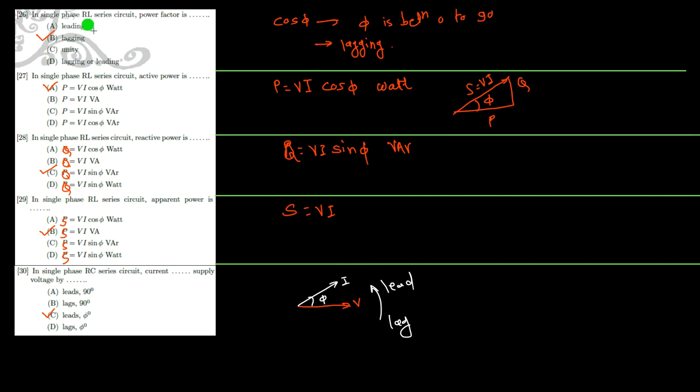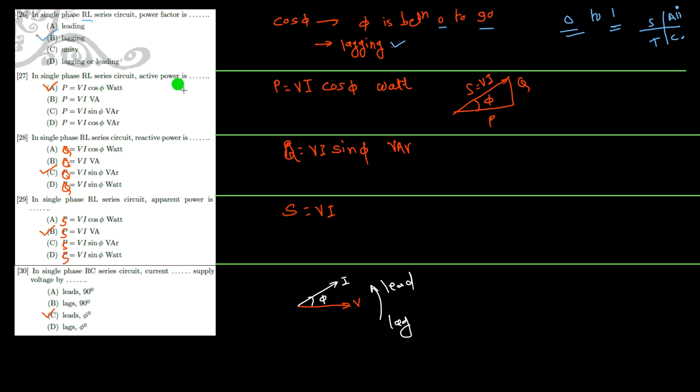In single phase RL series circuit, the power factor is, so in single phase RL circuit, the power factor angle lies between 0 to 90. So cos phi will be between 0 to 1. We have to mention it as lagging, because according to the rule ASTC, where the power factor angle is in this quadrant, the cos is always positive. So how to recognize whether to mention it as lagging or leading? In the RL circuit, the current lags the voltage, hence the power factor is lagging.